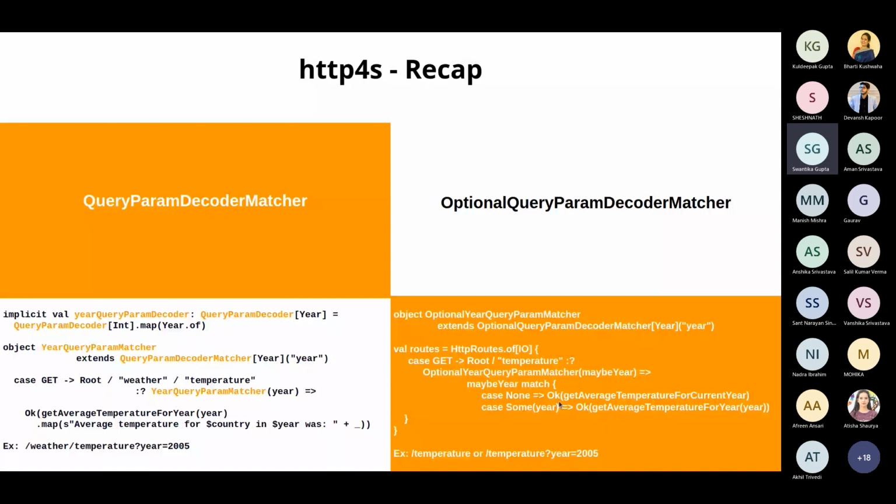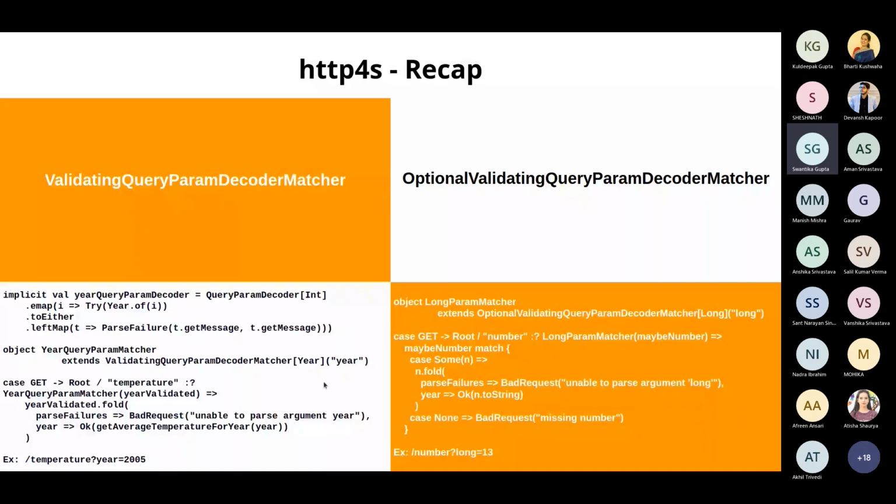Now, sometimes you might want to have that parameter fetched, and you want to validate it before sending it to your behavior part of the code, right? And you want to handle the validation in separate scenarios. A failure case where the validation did not go fine, the input parameter was invalidated, and you want to handle it in a separate way. And if it is validated, you want to handle it in a separate way. So that is where the validating query matcher comes into the picture.